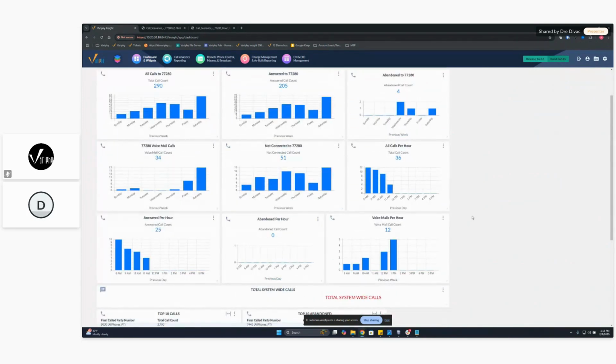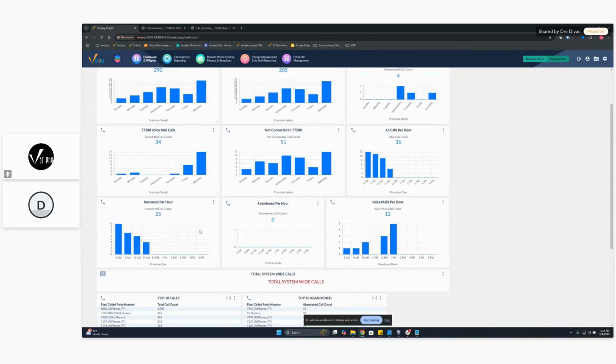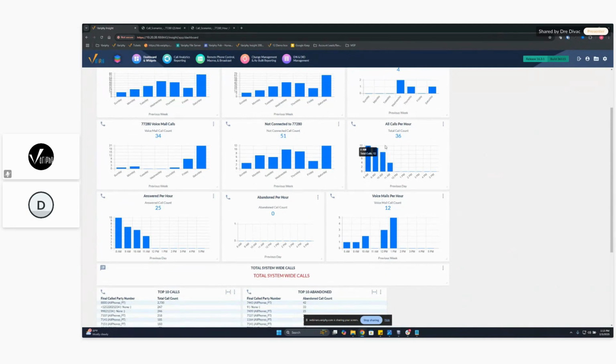Sometimes people would like to see current day or previous day instead of a full week. So now we can look at these kind of four, this one on the right here and these bottom three. I set these up for per hour for the time period you have. So if we look at our all calls, we know that doesn't have any call scenarios in them. It's just looking at that 77280.